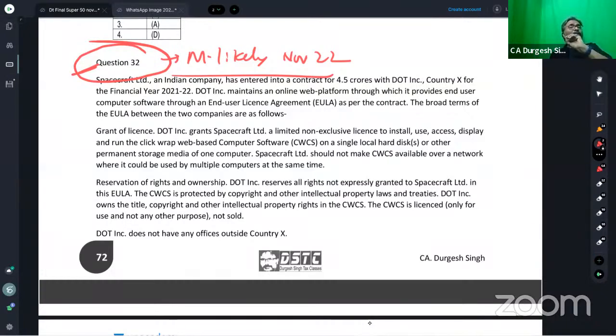Now, coming to this particular case law, students, this is about computer software. As far as computer software is concerned, Bharat Law House sells the books to you. In that book, there is no right given to you to exploit the book further. That right is not there. You don't have the license to exploit. You only have the license to use. That is what Bharat Law House's license is all about. The license which Bharat Law House has given to you is not to exploit it further. That license is only to use it, students. All of you agree to this one?